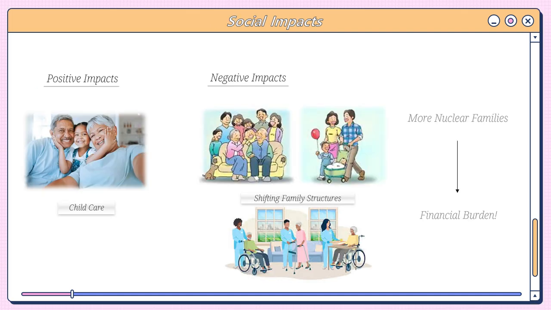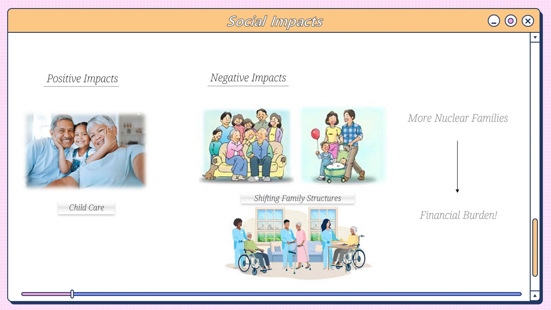Okay then, let's consider the social effects of the aging population. Now, to be fair, the aging population can cause some social benefits, like when the child's parents are working, the grandparents can look after them and give them childcare. But they simultaneously carry difficulties as well.